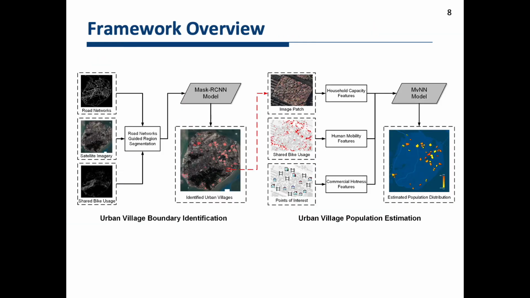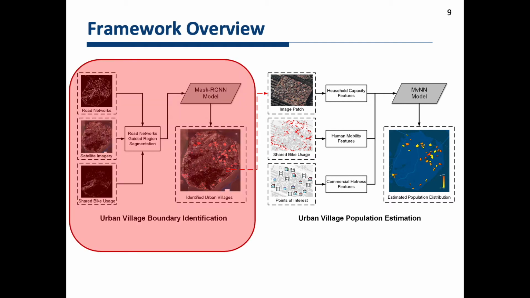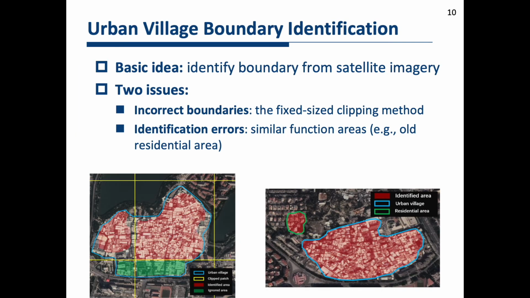The proposed framework is shown as follows, including two phases. Now, let me first introduce the first phase, urban village boundary identification. In this phase, our objective is to identify urban village boundaries from remote sensing imageries. Although such image classification and segmentation tasks are not difficult, when directly applying existing algorithms to our work, we face the following two issues.